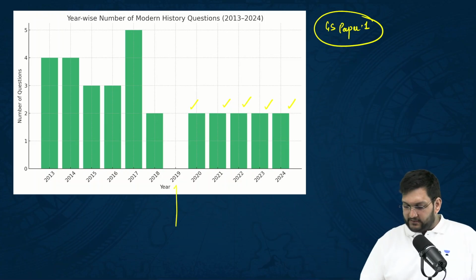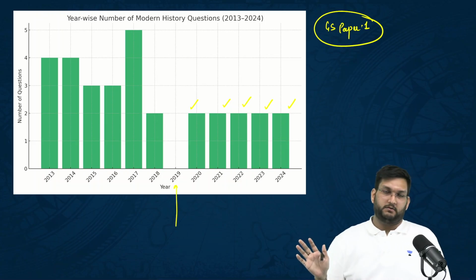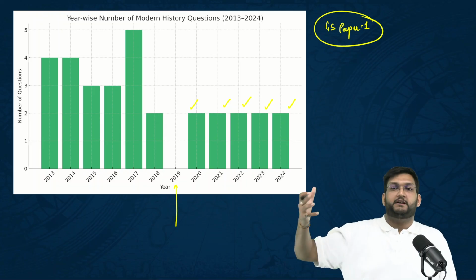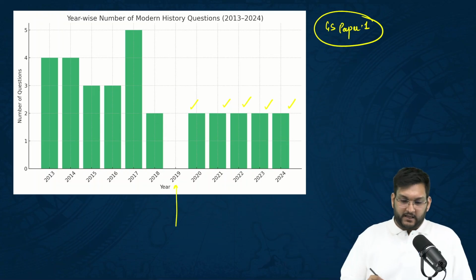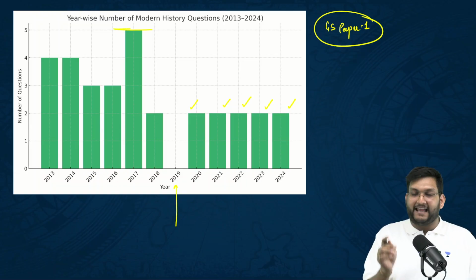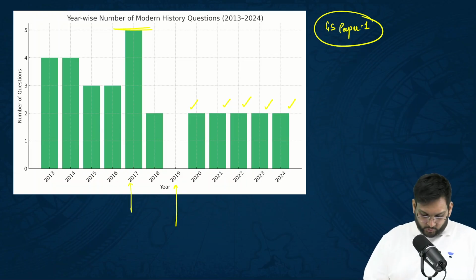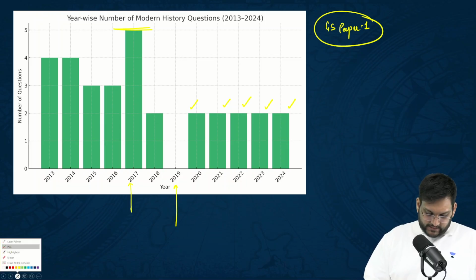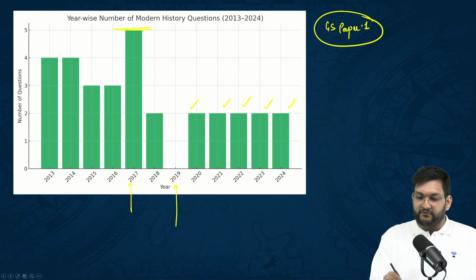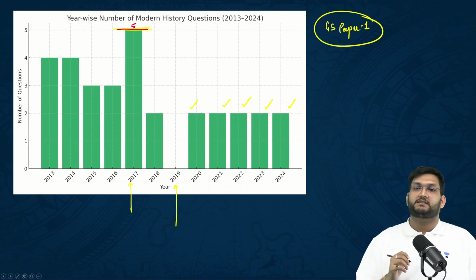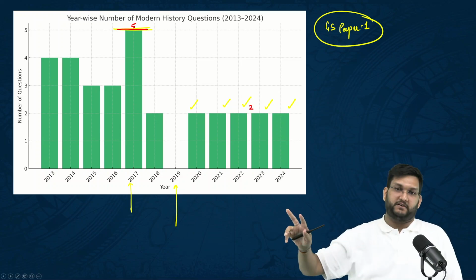In 2019 we did not have any question from modern India. It was more oriented to world and post independence, but we have seen as high as 5 questions come out in 2017. So please understand that we can get 5 to 2 questions out of modern India specifically.